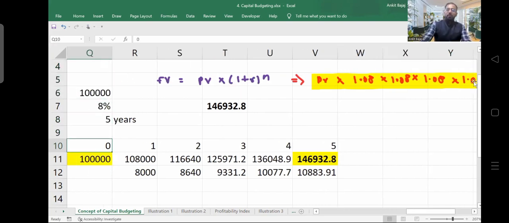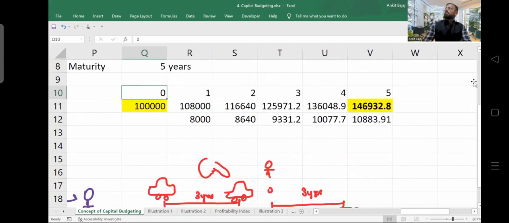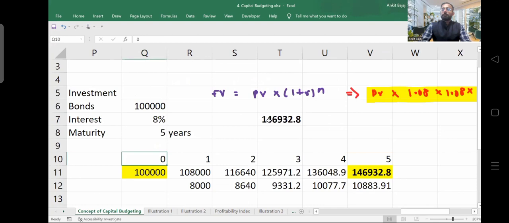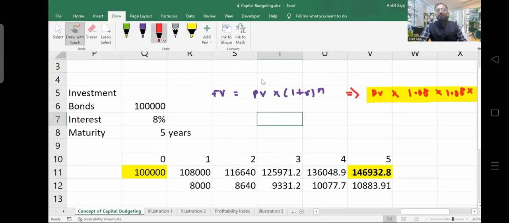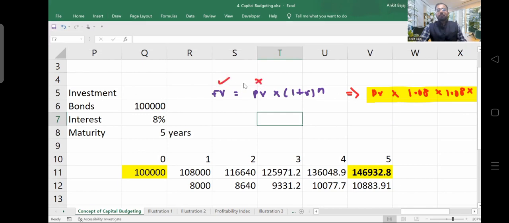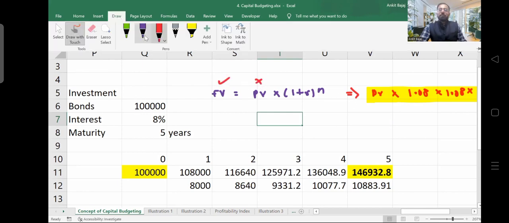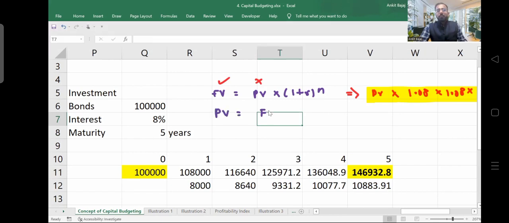What is the future value? Future value is 1,46,932. But let's suppose present value is missing in the question. Is it possible for you to calculate a present value from this formula? Let's suppose present value is missing, but future value is given. How will you frame the formula? The formula will be very simple. Present value is future value divided by 1 plus R to the power n. This is how we can calculate the present value.